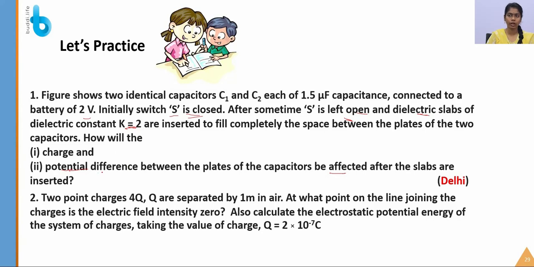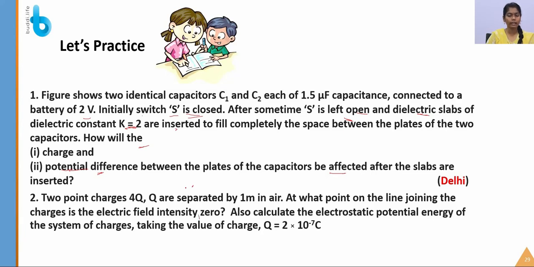Okay, so you have to just try it. This question is very simple, so only one small step is included. So the next question was, two point charges 4Q and Q are separated by 1 meter in the air. At what point on the line joining the charges is the electric field intensity 0?